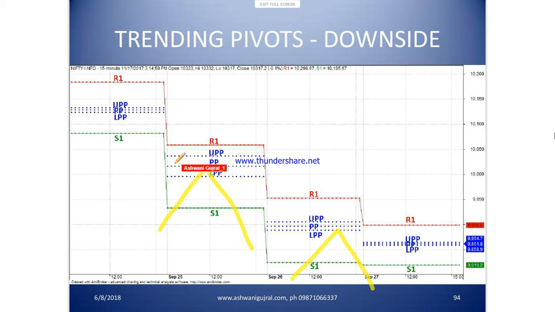This is your zone which decides that the trend is still intact. Okay. Where do you keep a stop? Below these pivots most of the time, but if R1 is very near the pivots, even R1 can be used as a support. Till R1 is held, we are going to move lower.